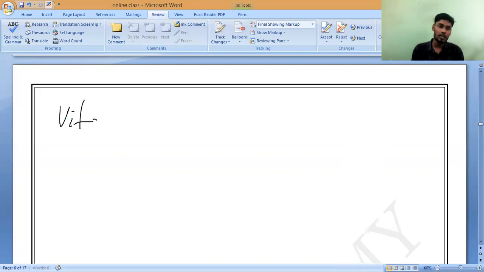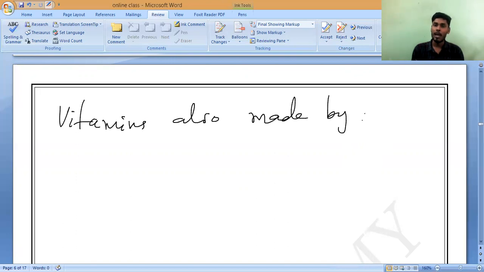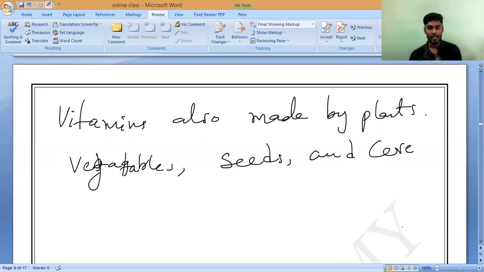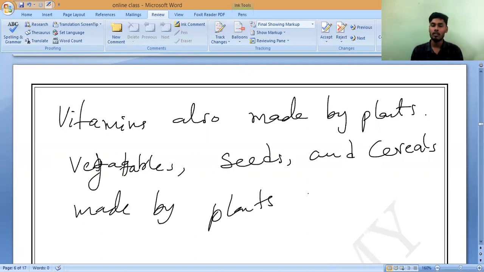So vitamins are also made by what? Made by plants. Understand? Which has been stored in every vegetable, seed and cereal. What is the meaning of cereals? Cereals means grains. Understand? Yes, sir. Everything, cereals made by plants, contains vitamins.